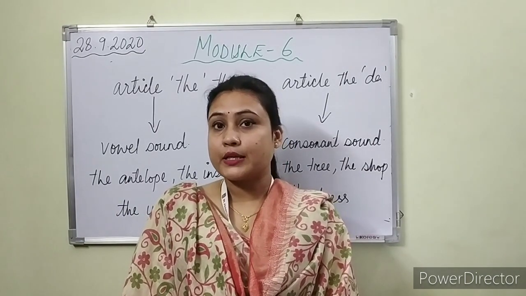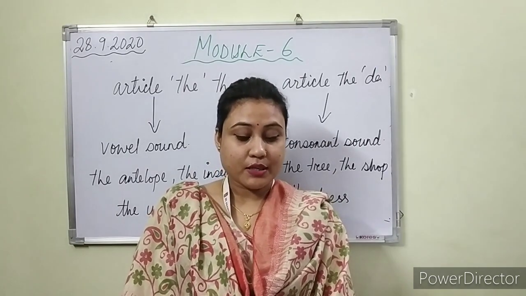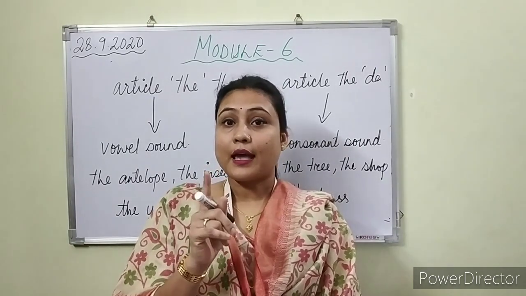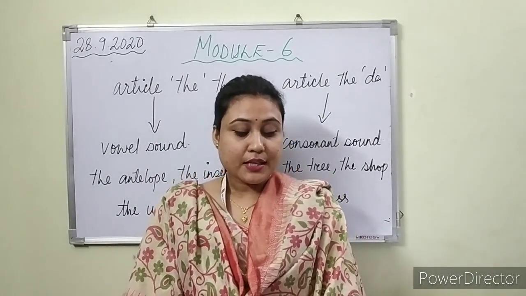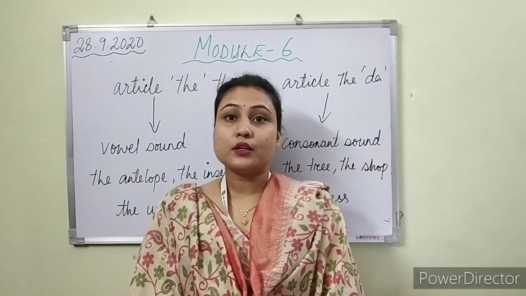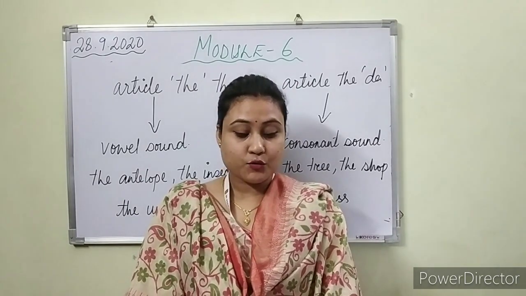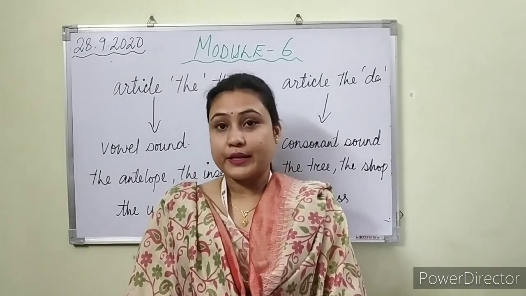What will it be, the or an? Egg, isn't it? It will be an, because it starts with a vowel. Number 4, let us go to the school playground. What will it be? Let us go to the school playground.